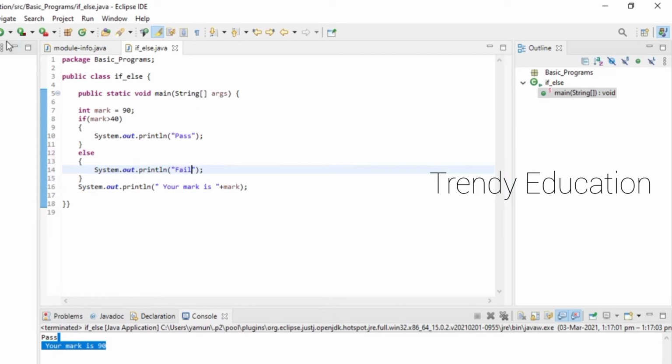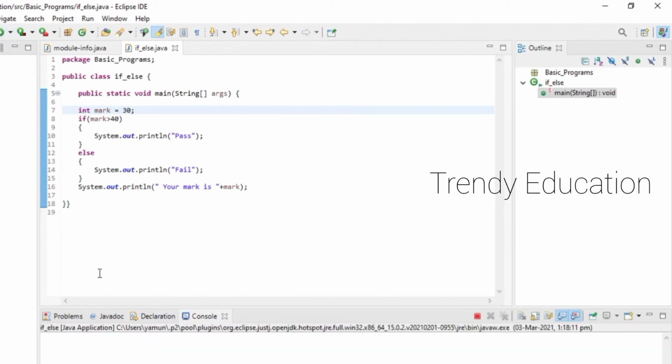So when I run this, I'll get the same output. But when I put 40 here, okay, 30. So when I give 30 here, it will show me that I am fail and your mark is 30. So hope you understand this if else.